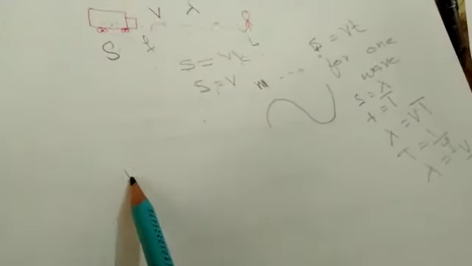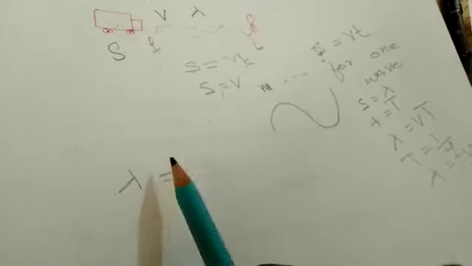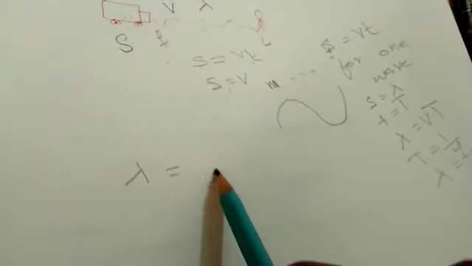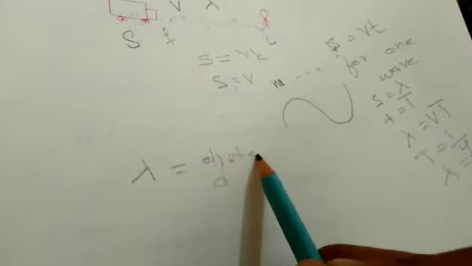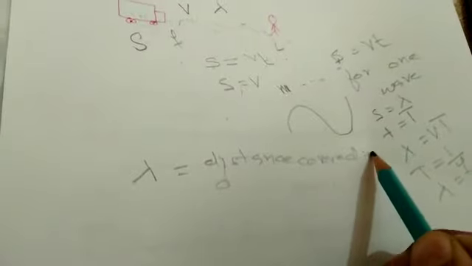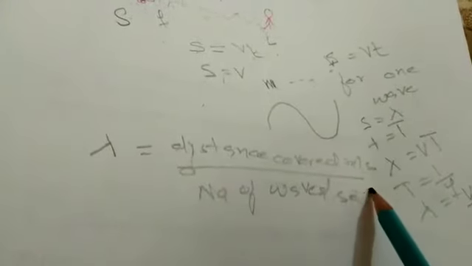So we can write that lambda, that is wavelength, is equal to distance covered in 1 second divided by number of waves per second, means frequency. Or we can write lambda is equal to V divided by F.